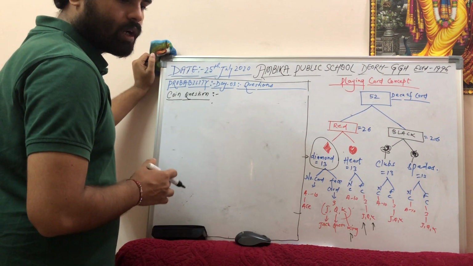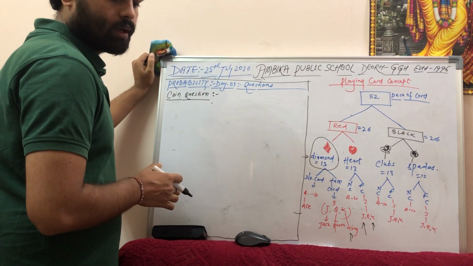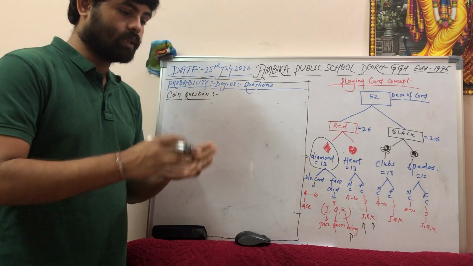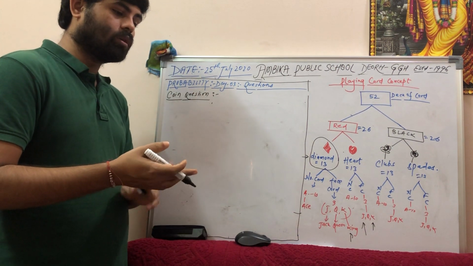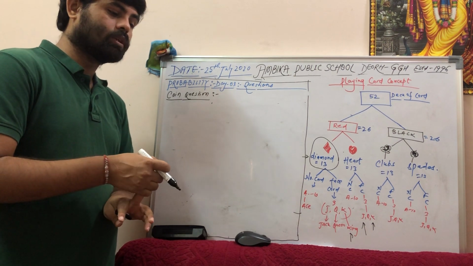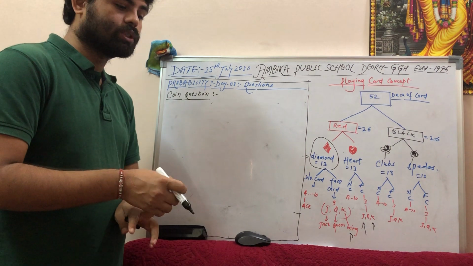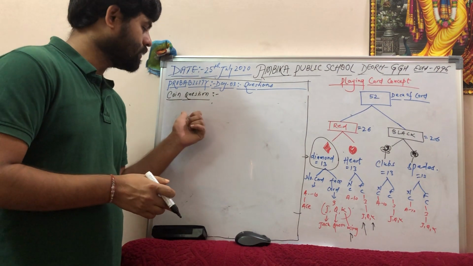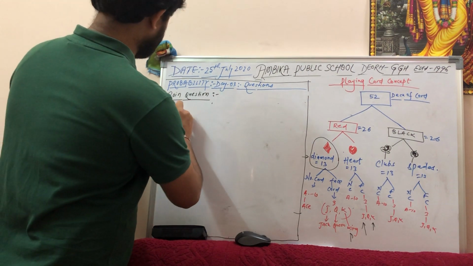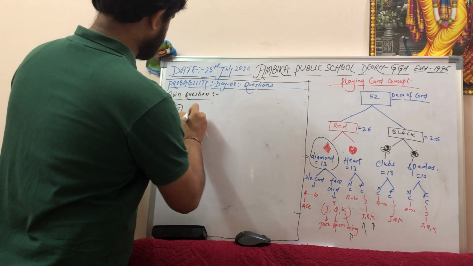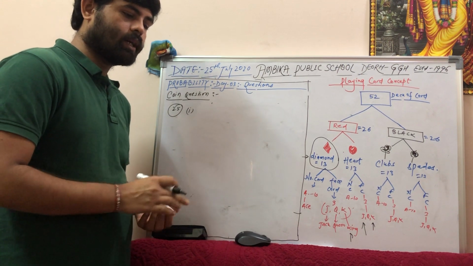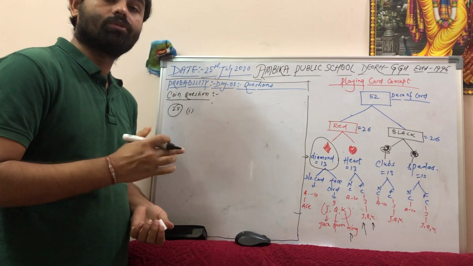Which of the following arguments are correct and which are not correct? The question is, there are two arguments given. One argument is related to a coin and another argument is related to dice. So dice questions I will not take because I am solving the coin question. So I will take the first part of the 25th question. Which of the following arguments are correct and which are not correct? Give the reason for your answer.